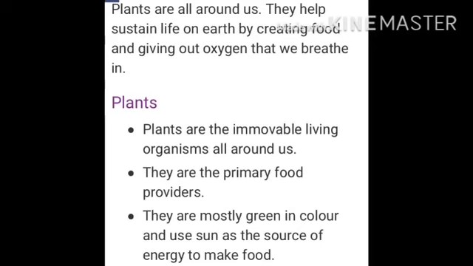We know that plants are all around us. They help sustain life on earth by providing food and giving out the oxygen that we breathe. So plants are the immovable living organisms all around us. They are primary producers, meaning they produce food throughout their whole life. They are mostly green in color and use the sun as the source of energy to make food.